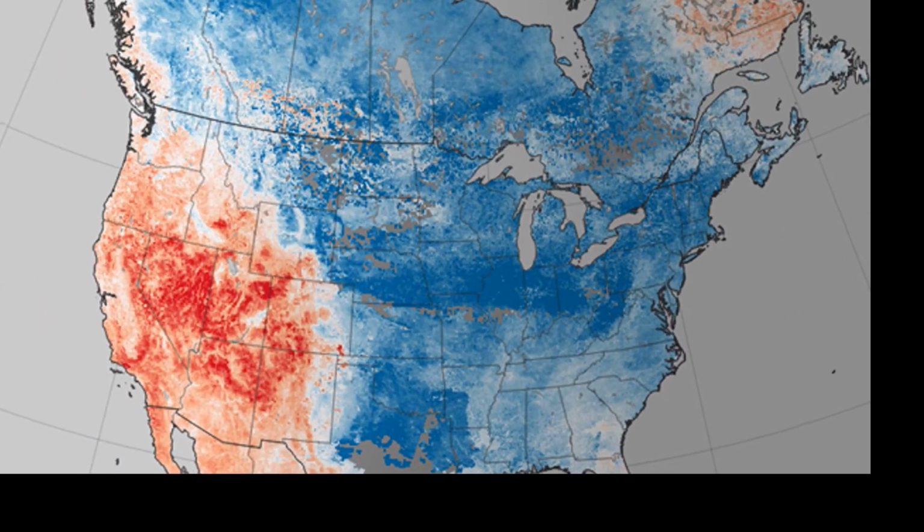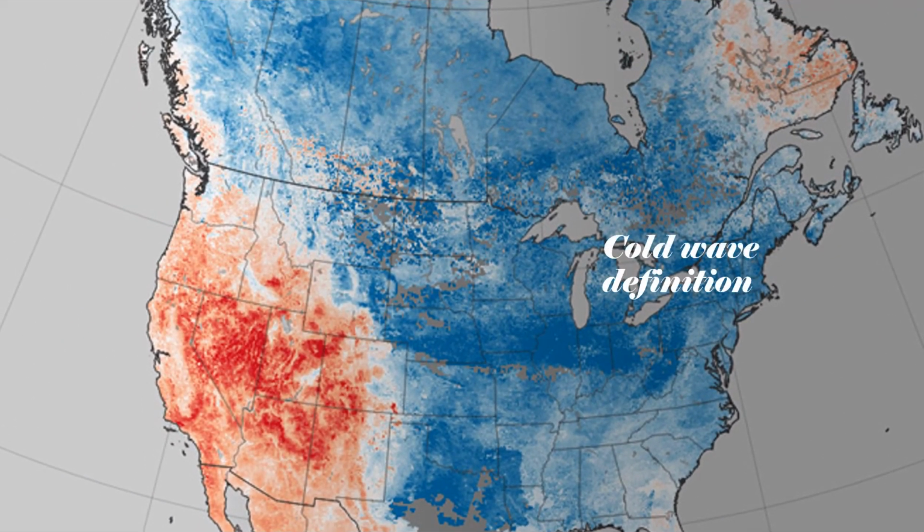Let's look at the next one. And the next one I have is cold wave, which is basically the opposite of a heat wave. A cold wave is a weather phenomenon that is characterized by the cooling of the air.